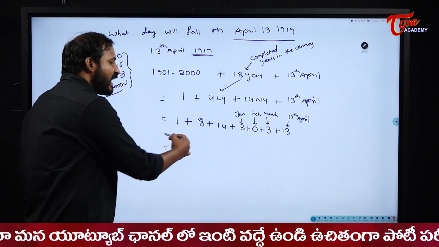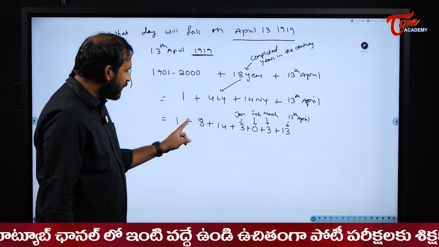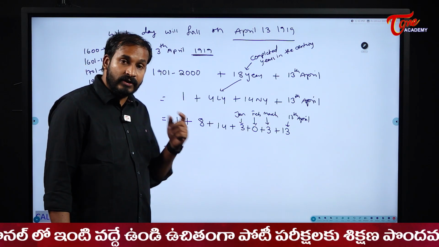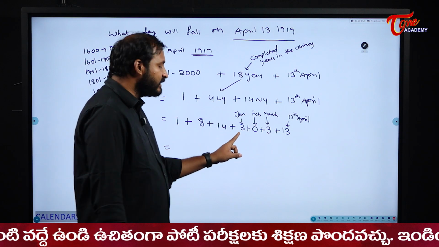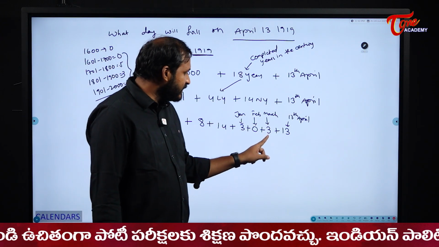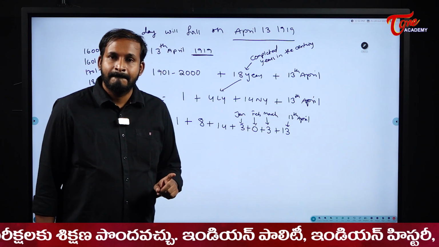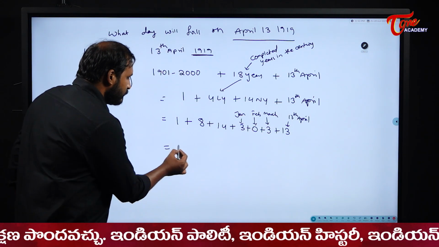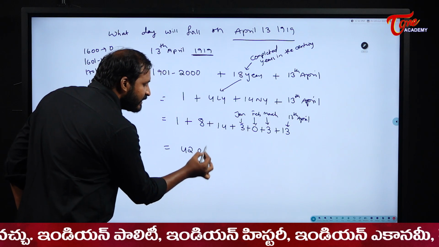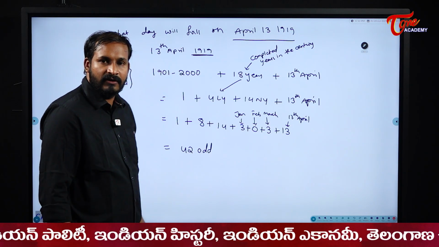The first method is add everything. When you add 8 plus 1, it becomes 9. 9 plus 14, 23. 23 plus 3, 26. 26 plus 6, 29. 29 plus 13, 42. 42 odd days. Will we have 42 odd days? No, sir, we will not have 42 odd days.